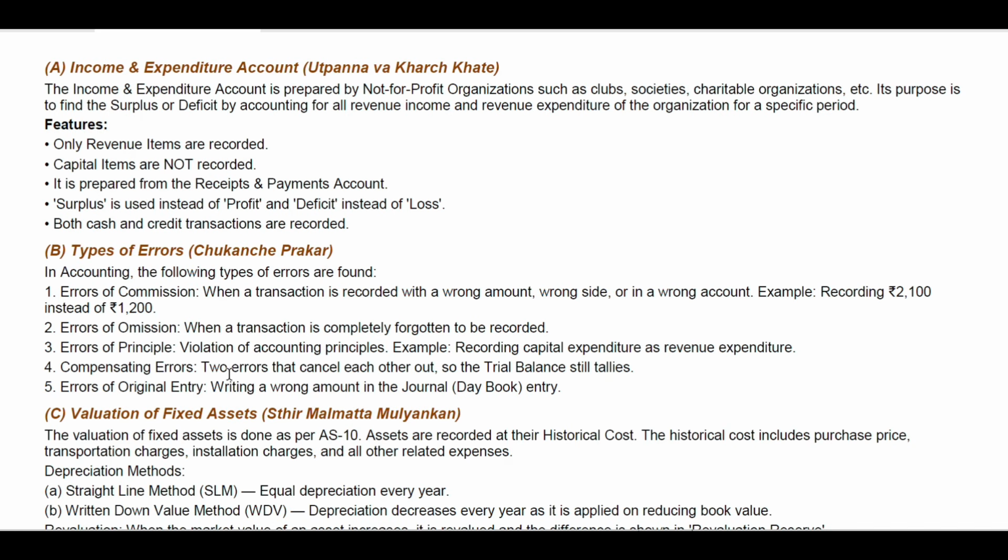Again, compensating errors, that is two errors that cancel each other so that the trial balance still tallies. So that is what compensating error is. Error of original entry, writing a wrong amount in the journal or daybook entry. So that is the error of original entry, you can say. So these are the types of errors.